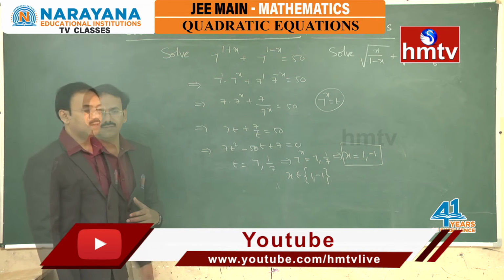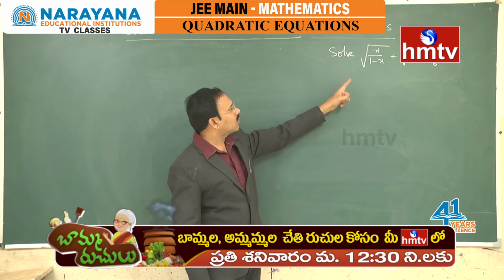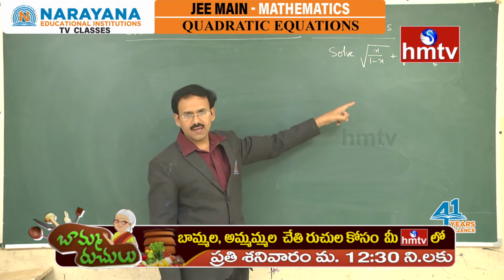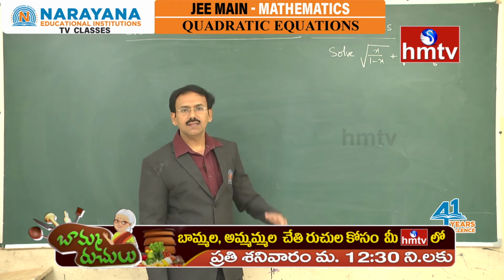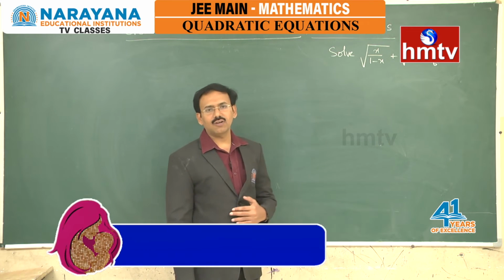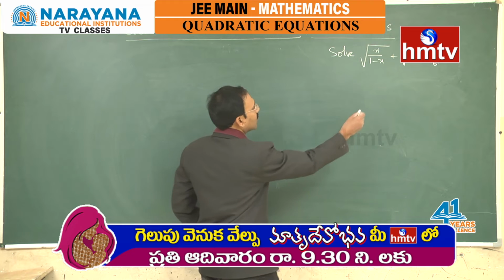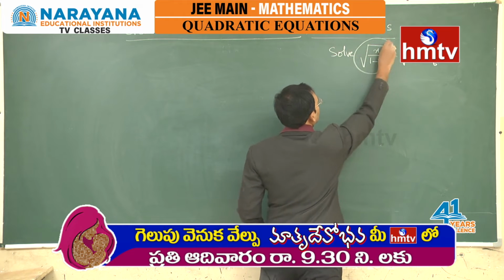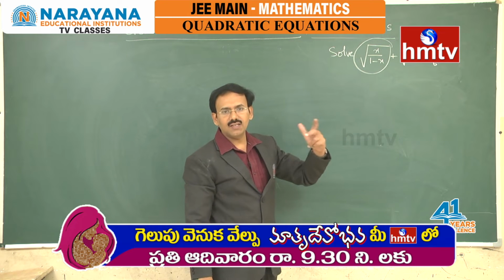Now, you see this problem: solve root of x by 1 minus x plus root of 1 minus x by x as 13 by 6. This is the equation. Even though it is not quadratic, we can reduce it to quadratic. If you observe, if one term is t, the other is its reciprocal 1 by t.